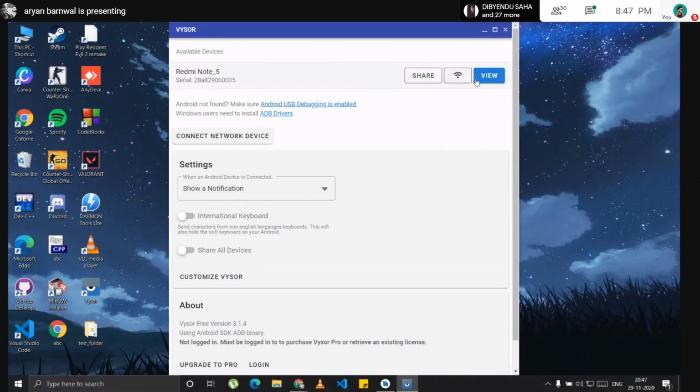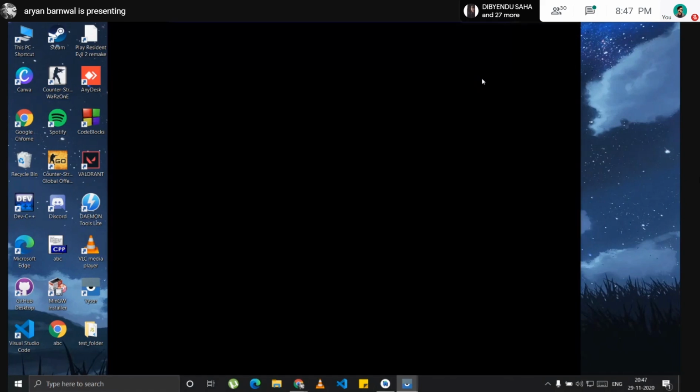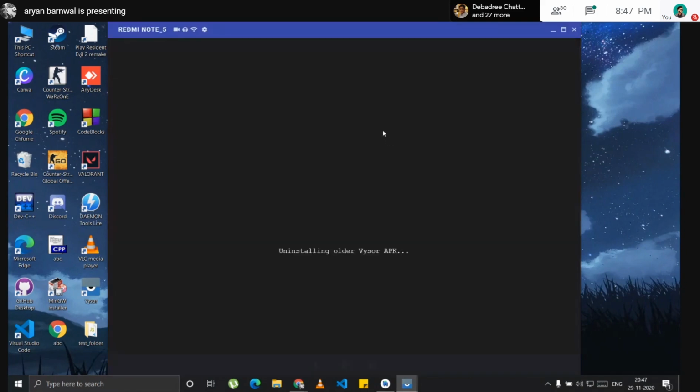I will just showcase my phone here. I'm again saying, if you have a 4 GB or 8 GB RAM laptop, you can try the emulator, but your system will lag a lot.